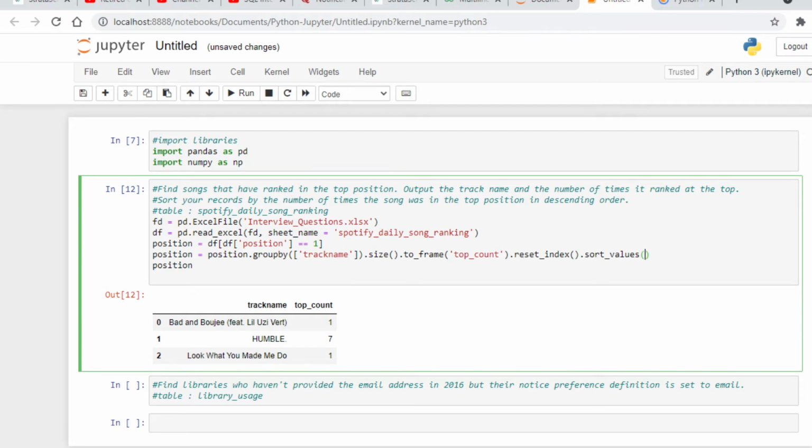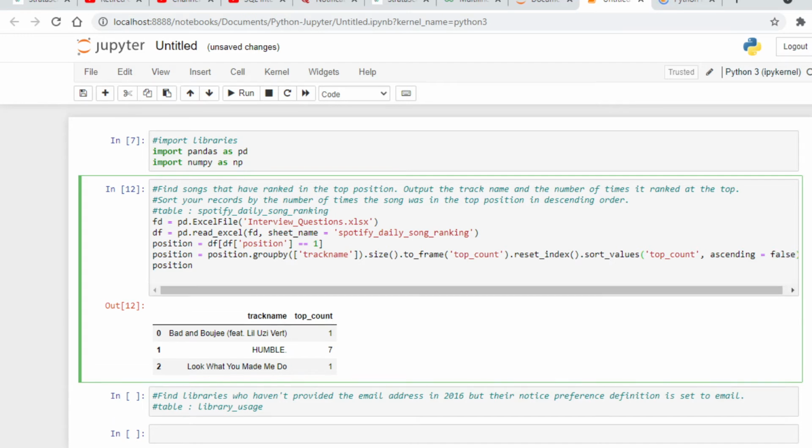Okay, and we are sorting our values by this top count. So we will mention that here, top count, and our ascending should be false because we need it in descending order. So ascending equals false. Okay, we'll run this code again.